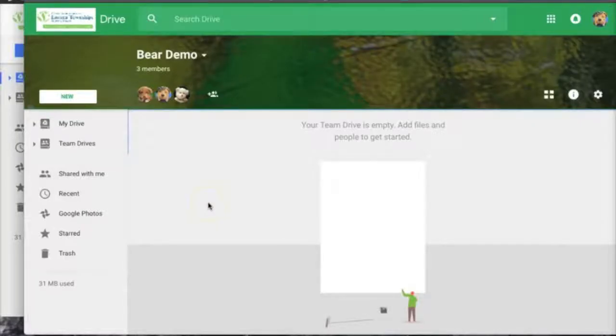With team drives, files and folders are owned by the team collectively. This means that when a member leaves the team or even the school board, the files created by that person still belong to the group without worrying about transferring ownership.